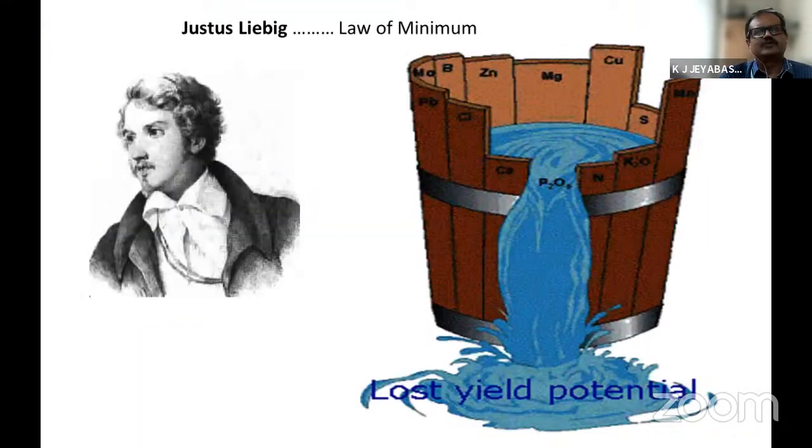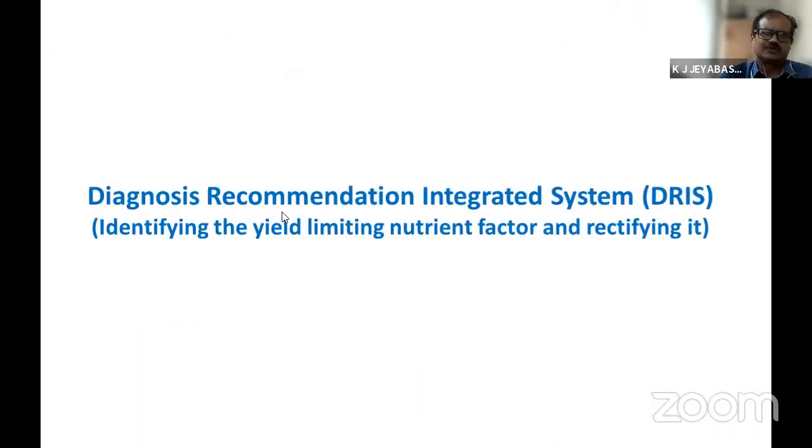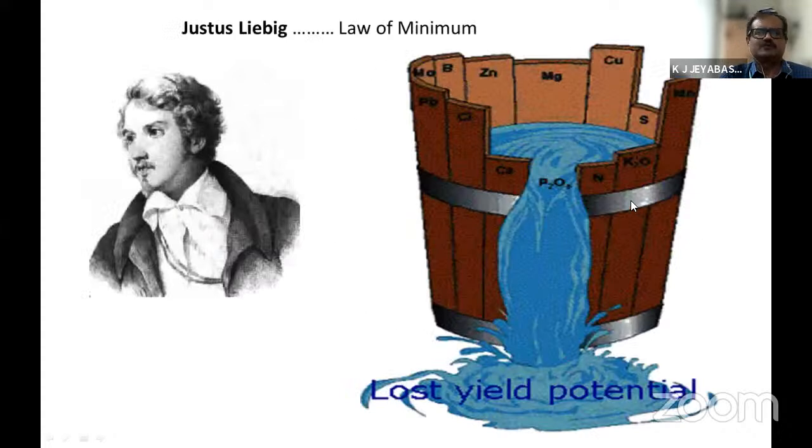And there is the DRIS system, Diagnosis and Recommendation Integrated System. How is it working? You can see this type of studies. The reputed scientist Liebig proposed this theory called the law of minimum. You may be having all sorts of nutrients. Let us say it is just a comparison.